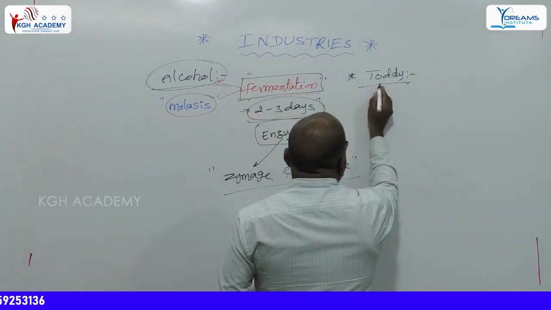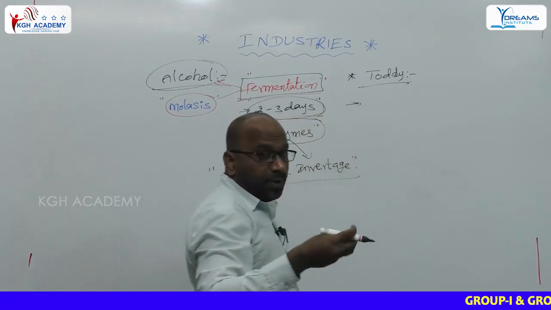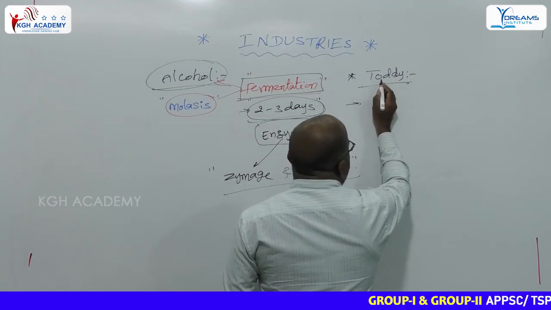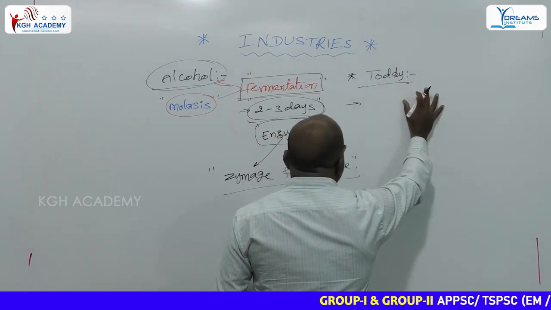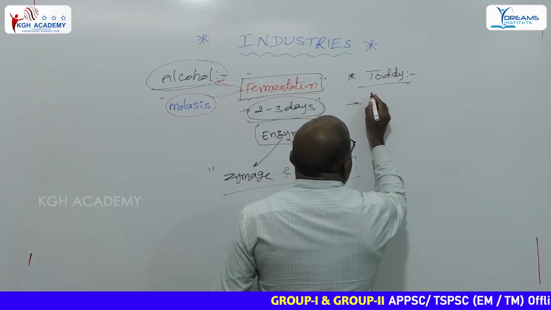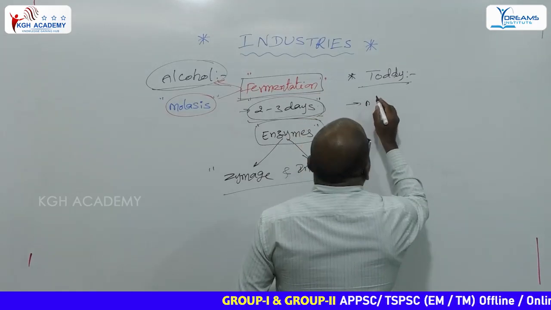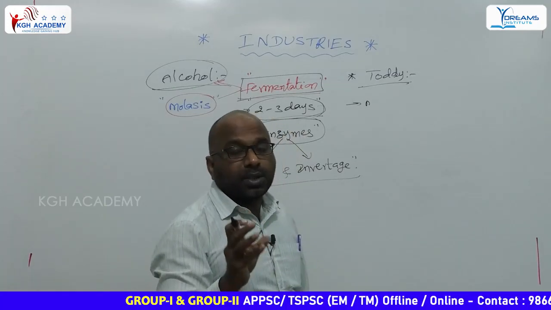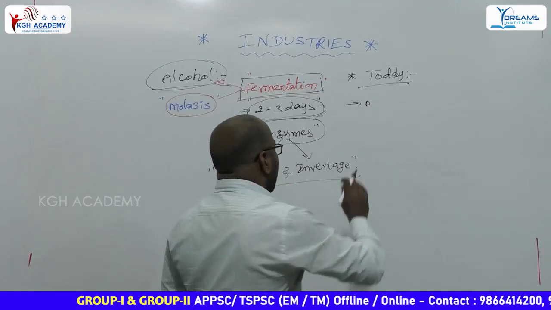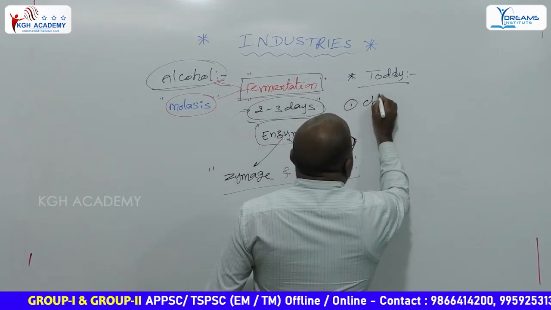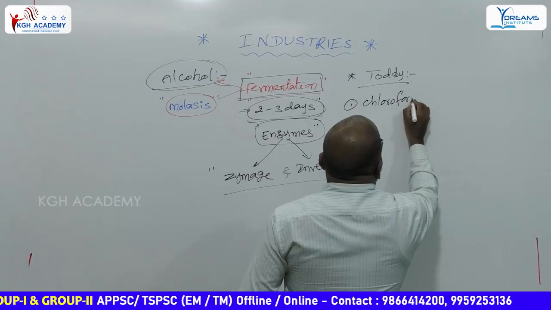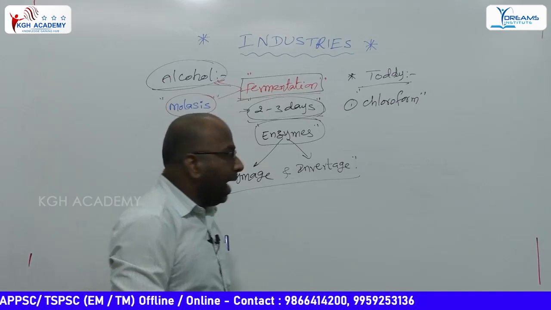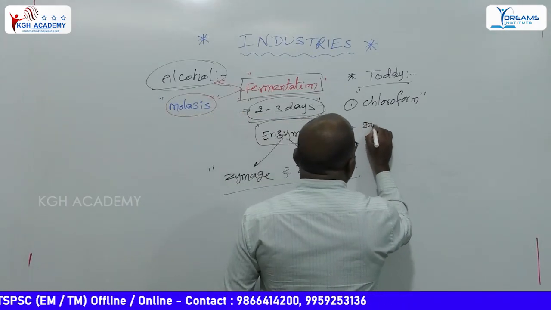In the artificial preparation of toddy, we have to use different kinds of chemicals. They are, number one, chloroform for foam, and for narcotic, diazoform.